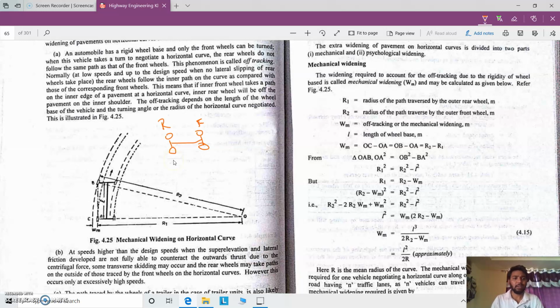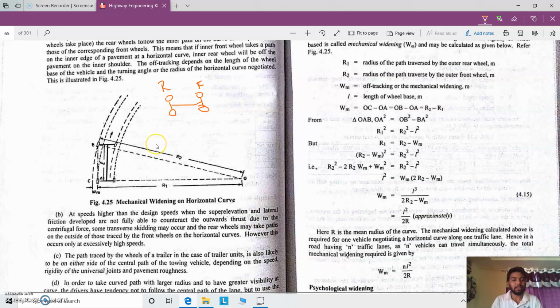So I will repeat here: an automobile has a rigid wheel base connection and only the front wheel can be turned. When the front wheel takes a turn to drive into the horizontal curve, the rear wheels do not follow the same path as the front wheel. And this phenomenon is considered to be off tracking. Off tracking may also be considered depending on the case.